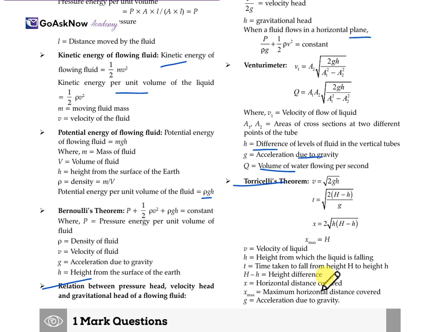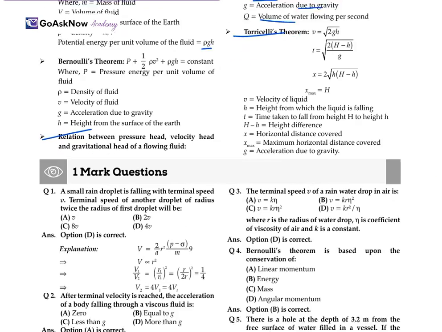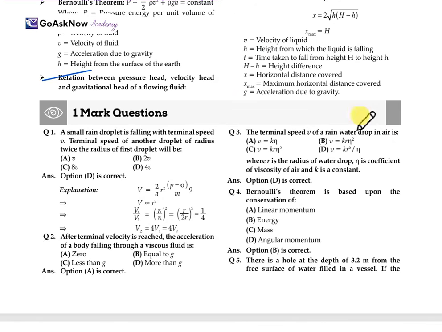x is the horizontal distance covered. x max is the maximum horizontal distance covered. g is the acceleration due to gravity. So this is Torricelli's theorem. Now, with the help of these formulas, we'll move forward with the 1 mark questions.